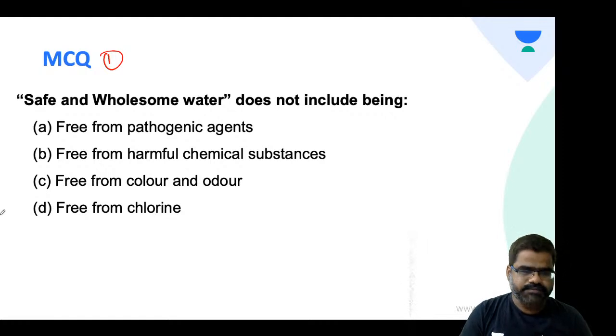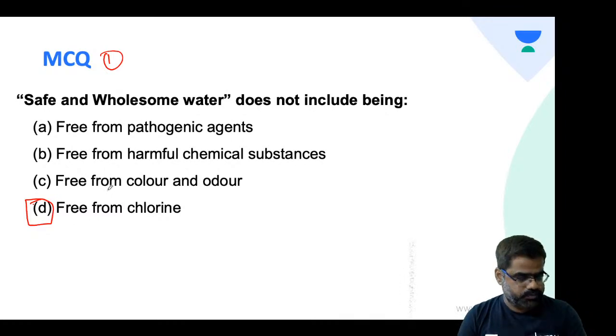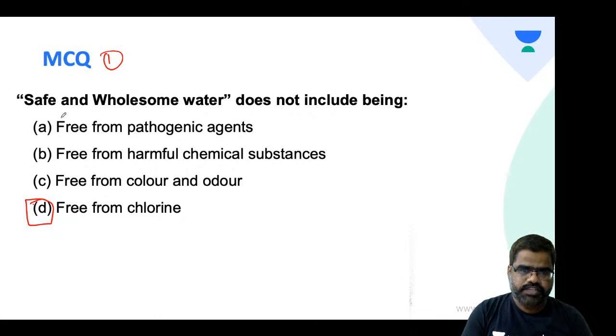Just try, students. Anyone? Meena, Prachi, Shreya. Which is not a part of safe and wholesome water? Sanam has answered D. Anyone else who wants to try? Which is not a component of safe and wholesome water?